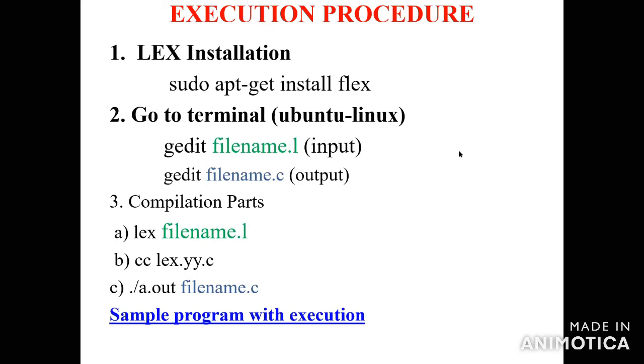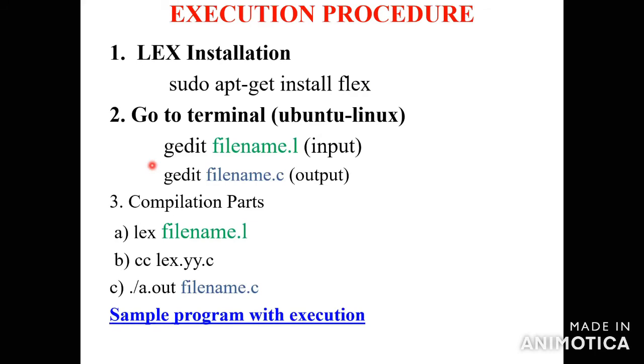Second thing, you go to the terminal, the Ubuntu terminal in Linux. For example, you are writing any C program. What will we do? File, then you create the program and save it as a .c file. Here, go to the terminal in Ubuntu.